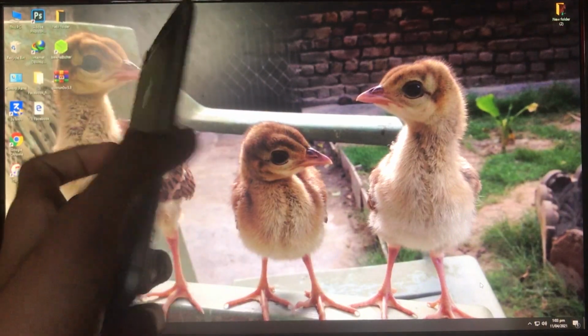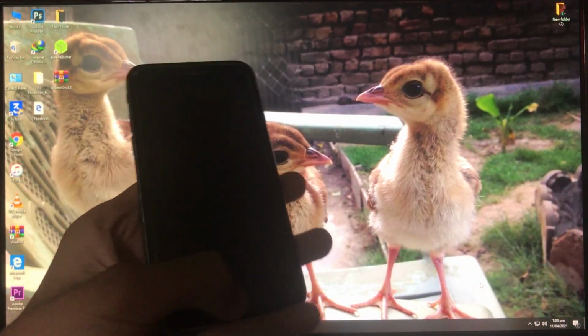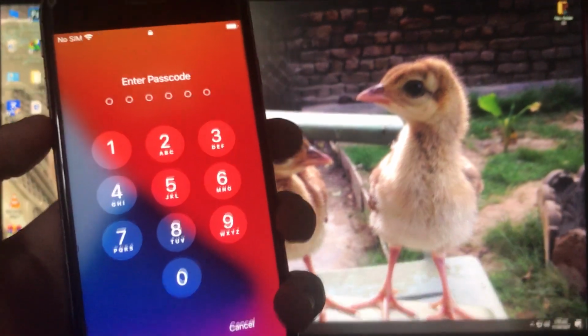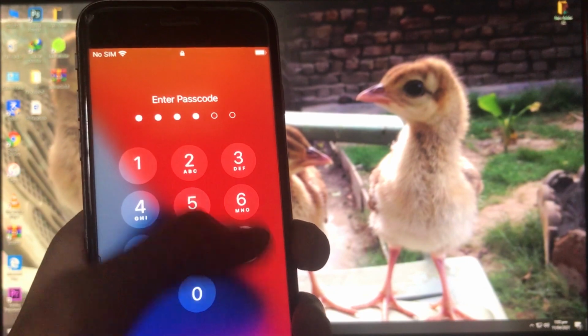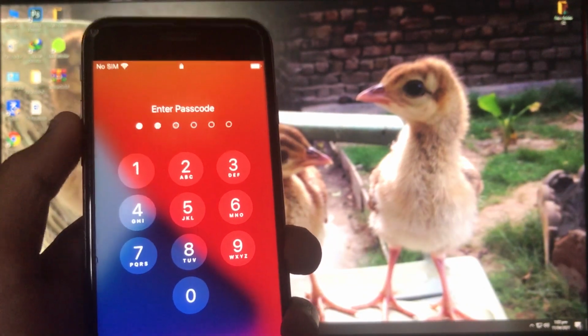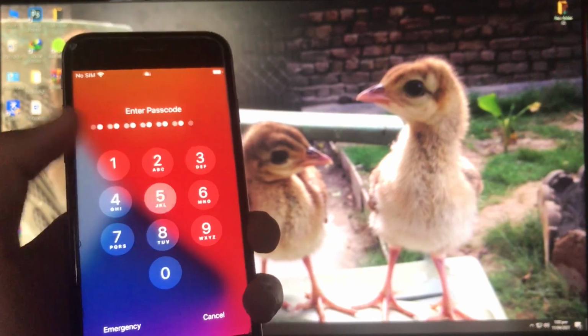I am Zainab Altaf, and today in this video I'm going to tell you how to unlock a passcode disabled device with SIM fix and with everything fix. As you can see, I have an iPhone and it is in passcode lock. I am putting my passcode but it is not opening because it's in passcode lock.